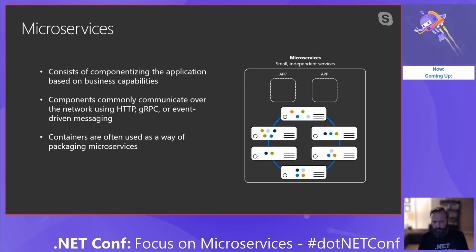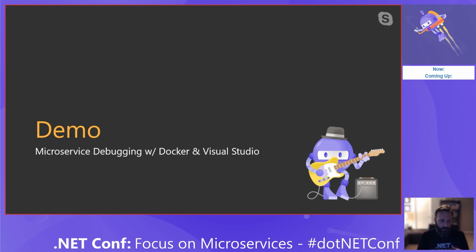So what I want to do first is jump right into demos. I think we like to see demos and see this stuff work. The first thing I want to start with is what Visual Studio offers us at the very base level of getting started with a microservice and also Docker containers.